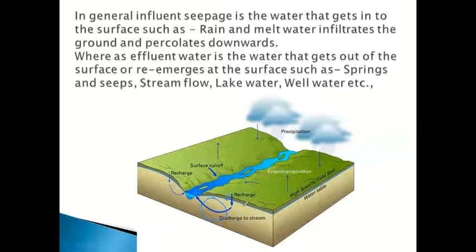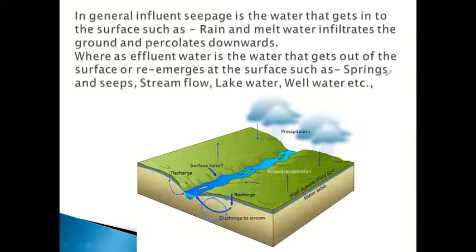Whereas effluent water is the water that gets out of the surface or re-emerges at the surface as springs.